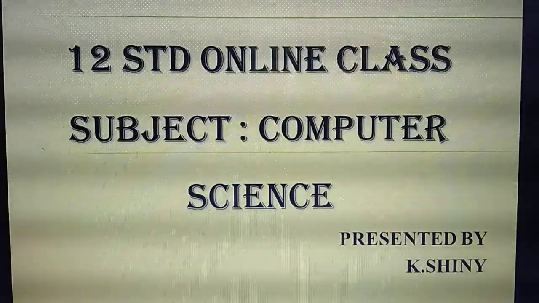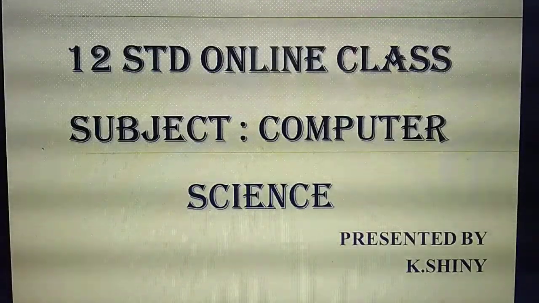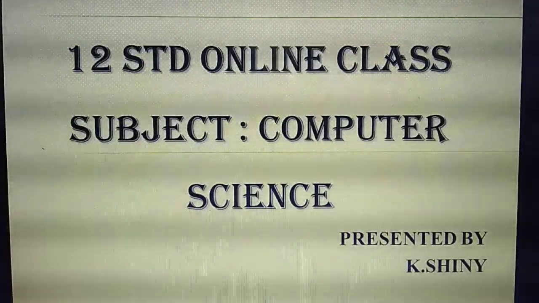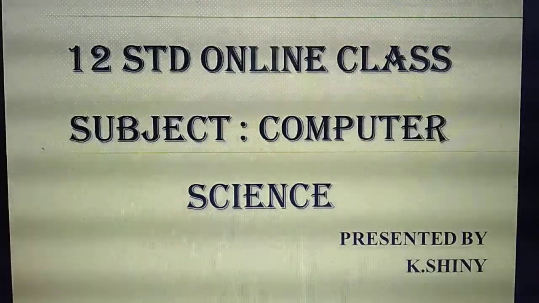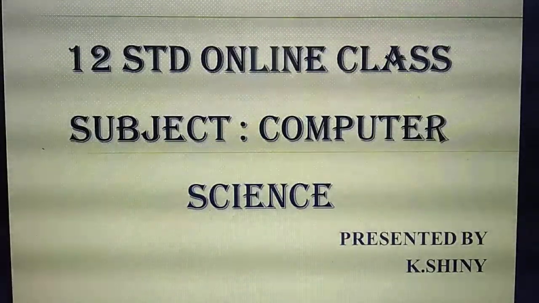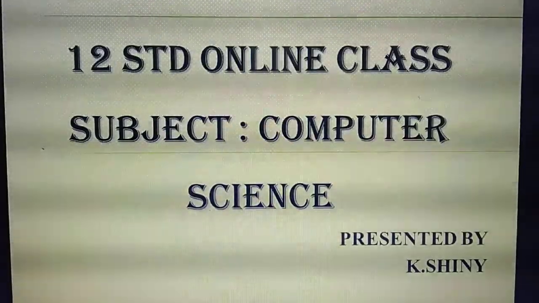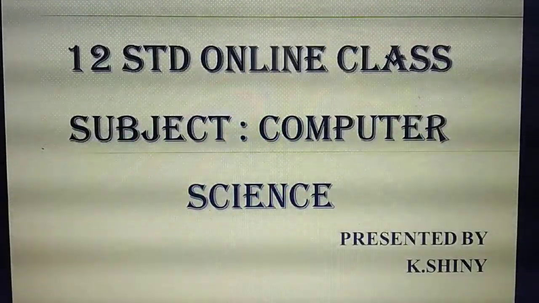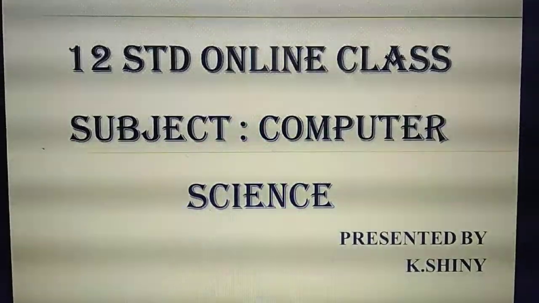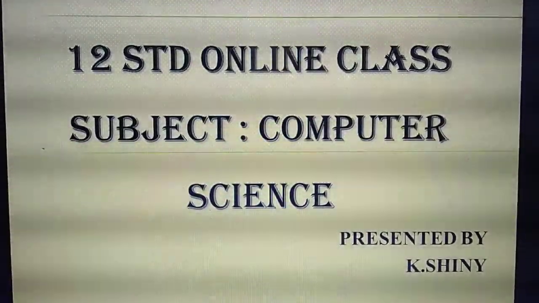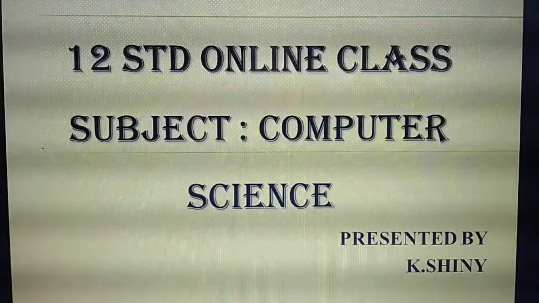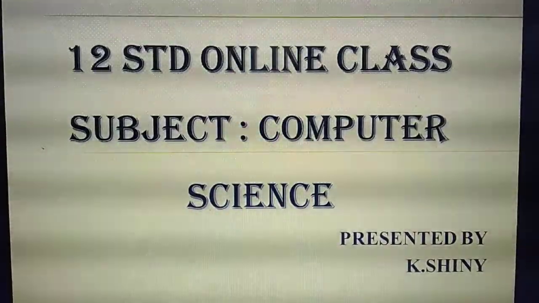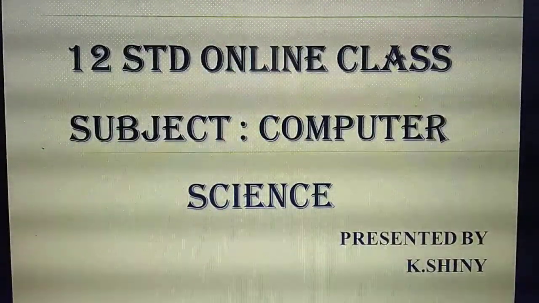First, all of you take your computer textbooks in your hand. Sit in a place. Take pen or pencil in your hand, please. Take either any one piece of paper or keep a separate notebook for your computer science subject, okay?